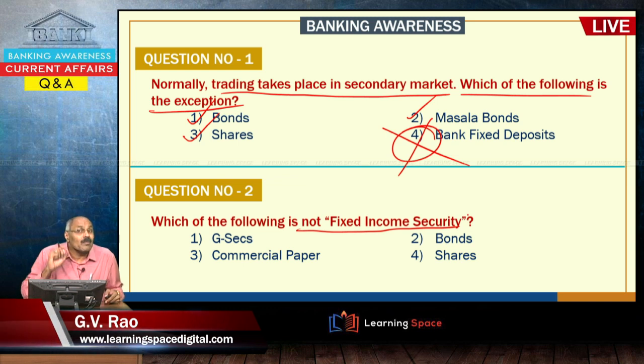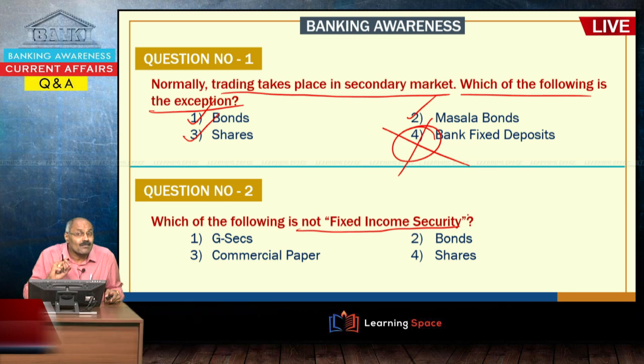What is the meaning of fixed income security? Fixed income security means you will get regular income, maybe once in 3 months, once in 6 months, once in 12 months, you will get regular interest.